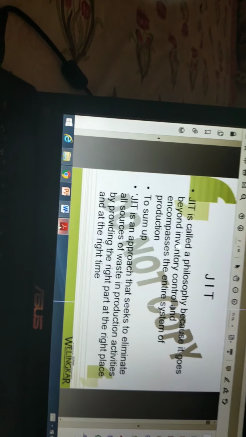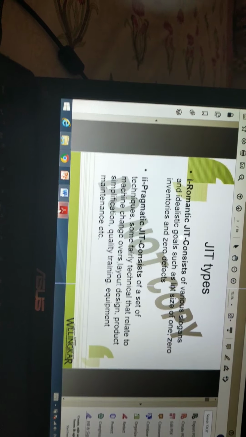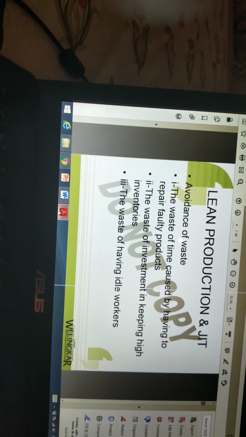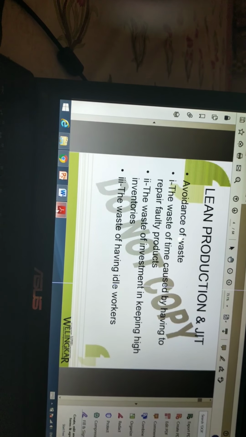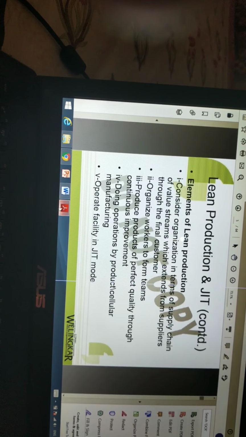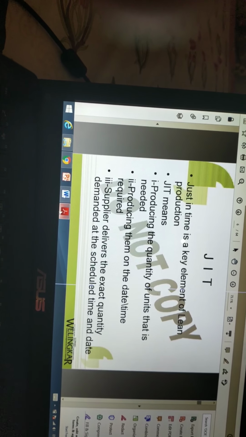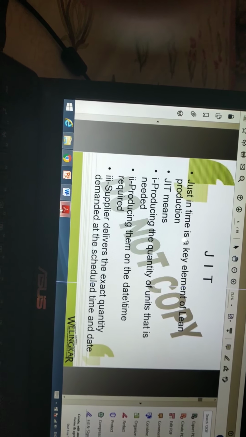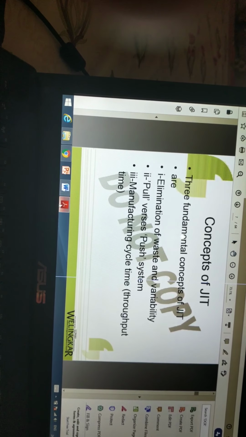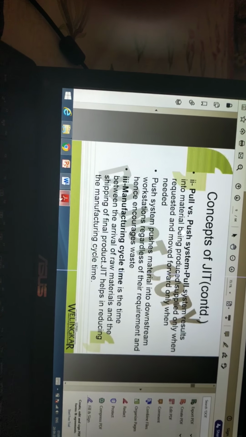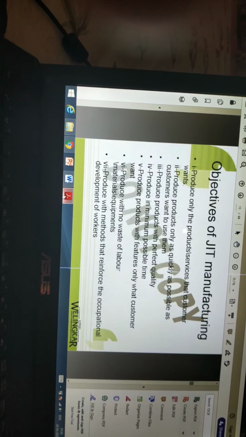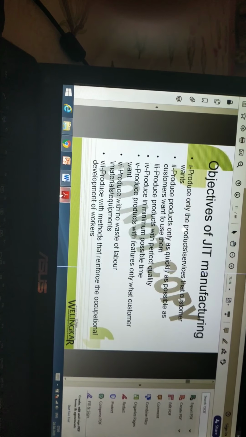Up till now, we have seen what is meant by JIT, what the types of JIT are, and the relation of lean production and JIT. Then we again saw the concept of JIT, and the objective of the JIT.